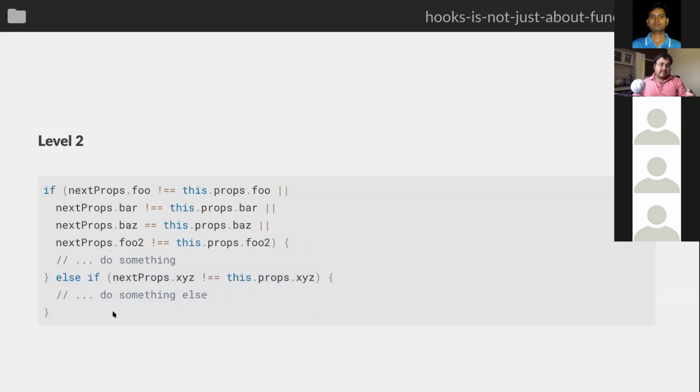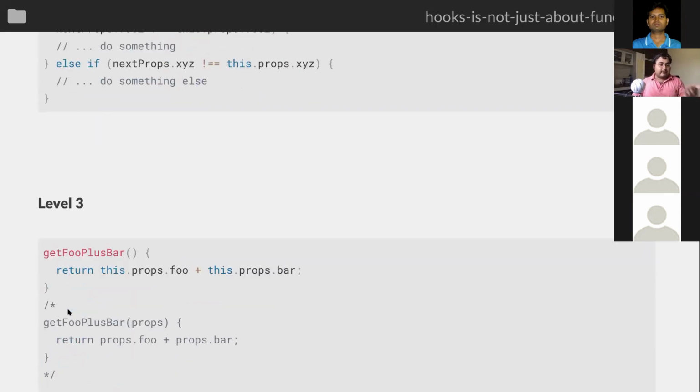What I'm trying to show is that this looks like a normal piece of code. It doesn't look obviously wrong, but it can cause some issues in some cases. If I'm writing so much code and it can still cause bugs, why shouldn't there be some inbuilt way from React so that I can do this props check in an easier way?